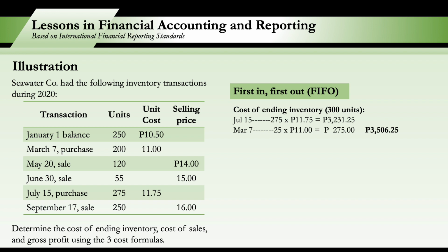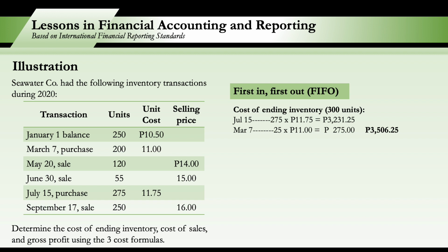Okay? Next, for our cost of sales, which is at 425 units, so sabi ko nga, sino ang una nating ibebenta? Yung unang binili. So, for the 425 units sold, first, that's from January 1 balance of 250. So, 425 minus 250, it's 175.